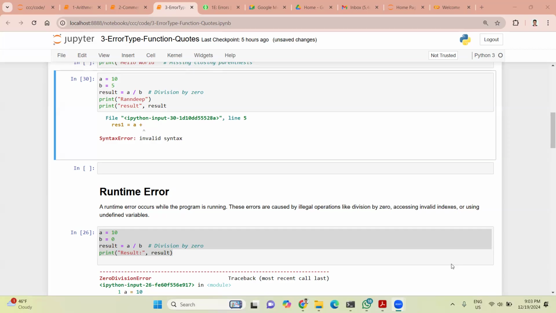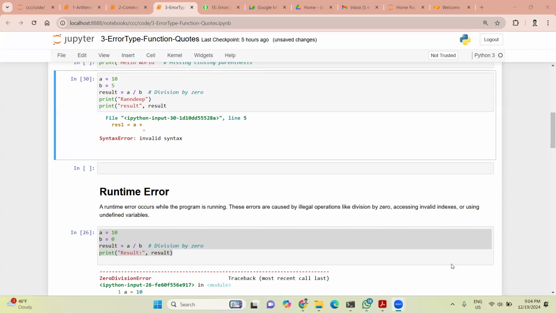It's actually part of a syntax error. That's why it is not able to pick up. This is part of a syntax error. Eventually, when you have a runtime error, the runtime error will be caught in that way.